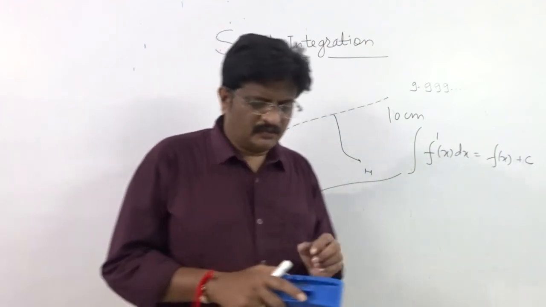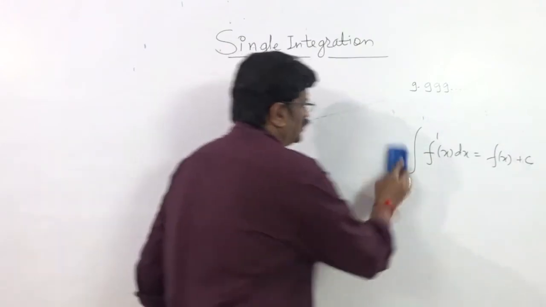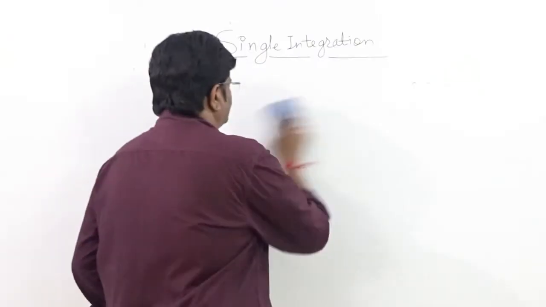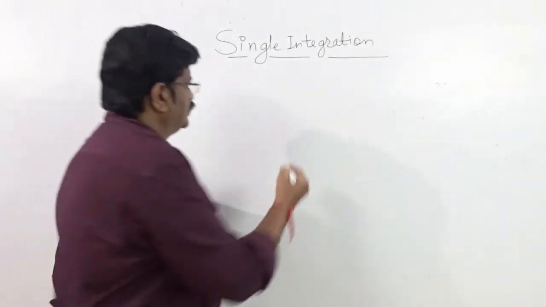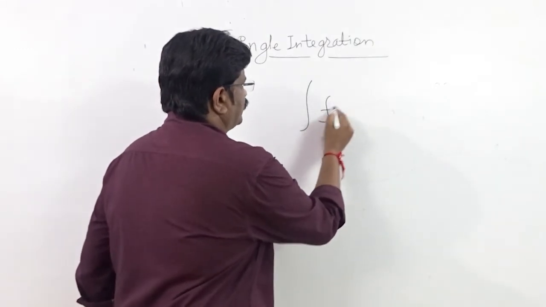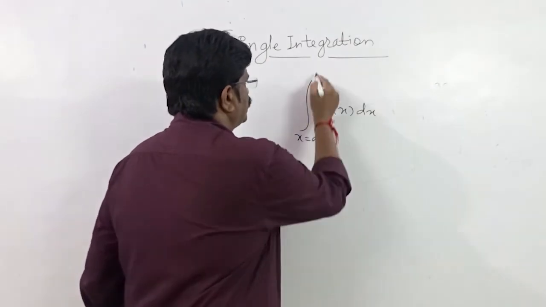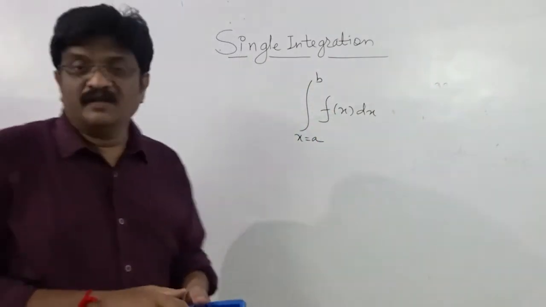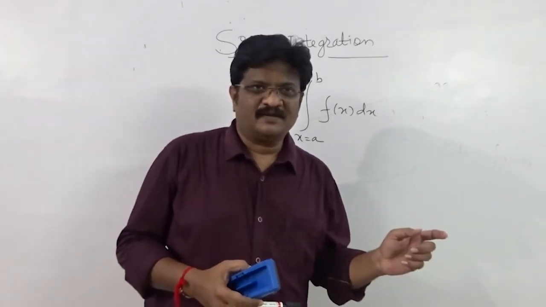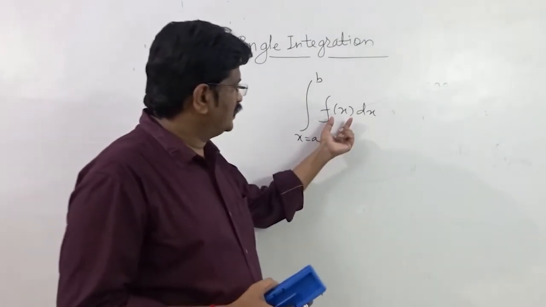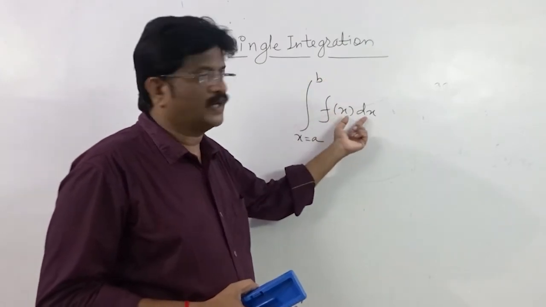Is it clear? Now, the main objective of my today's lecture is to ask one simple question to all of you. The question is, whenever we express integration mathematically, this one, integration of f of x dx, for example, from x equals a to x equals b, my interest today is to ask you a question. What do you mean by this? What do you mean by integrating a function f of x from x equals a to x equals b with respect to x?